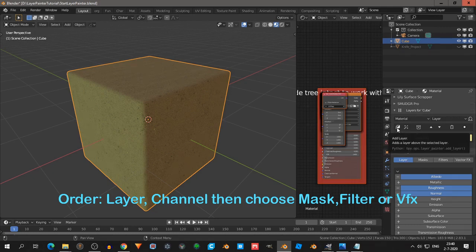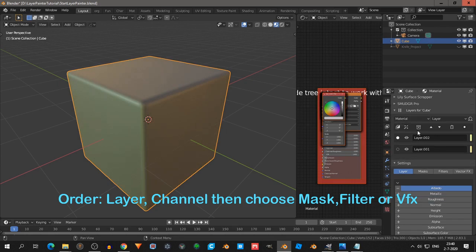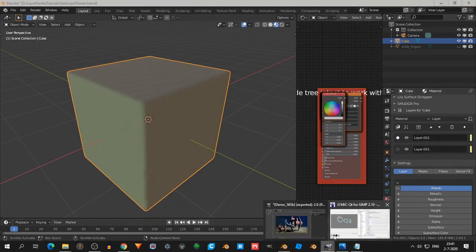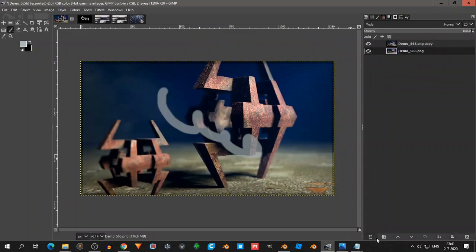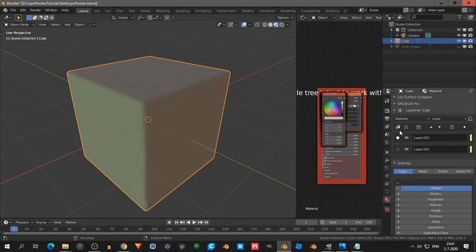So let's add another layer. That's this one. When you go to GIMP, you have layers there too, and here you have this row of buttons, and that is comparable maybe to this. Also, always name your layers.